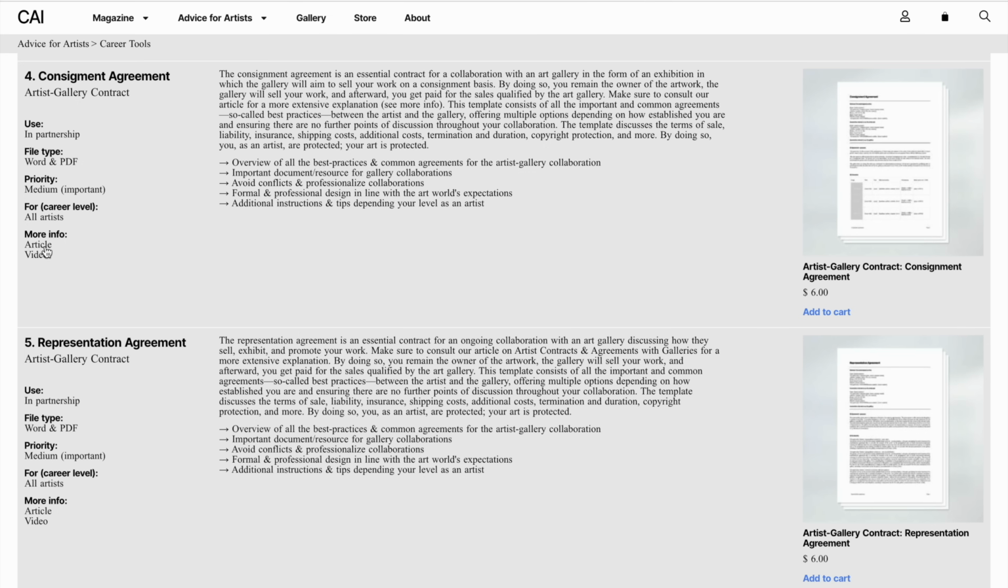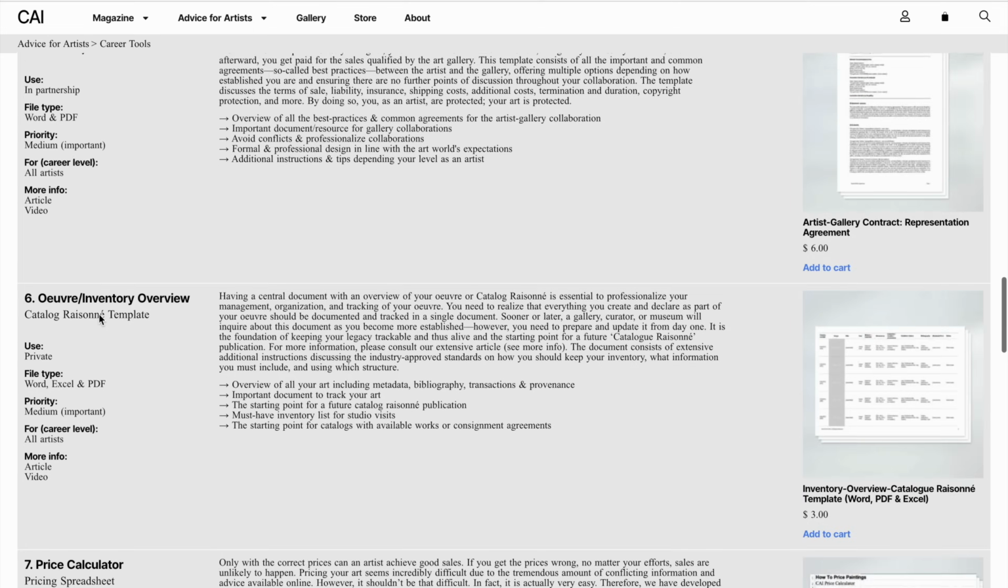However, also make sure to read the article here, because it is not always necessary to use a contract when working with galleries. However, it is necessary that you know what these common agreements are. And this is something I also share freely, of course, in our articles and videos.